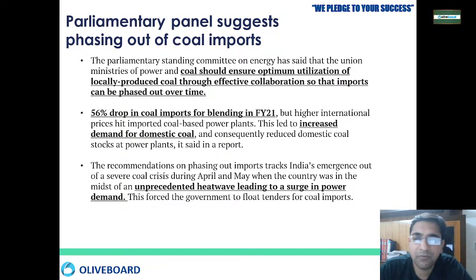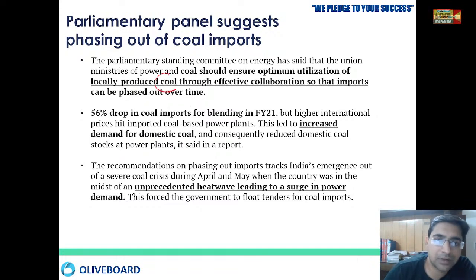We have to do optimum utilization of the locally produced coal, and we should not depend totally on imports. What is present in our country, we have to utilize, and for that effective collaboration is required, right? The government is doing various initiatives. There was a 56% drop in coal imports in financial year 21.